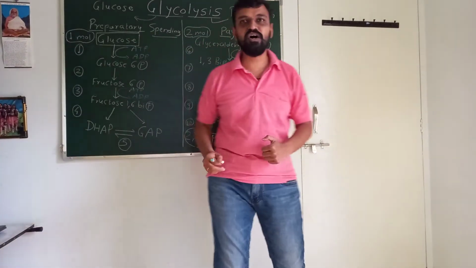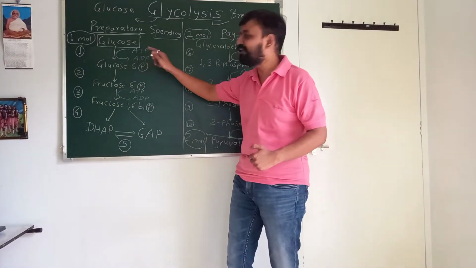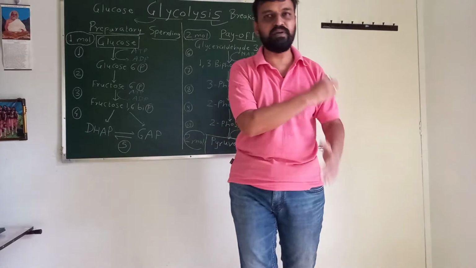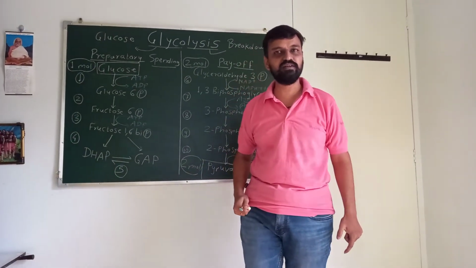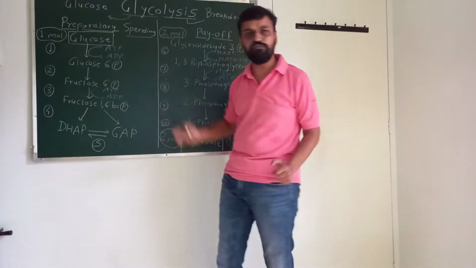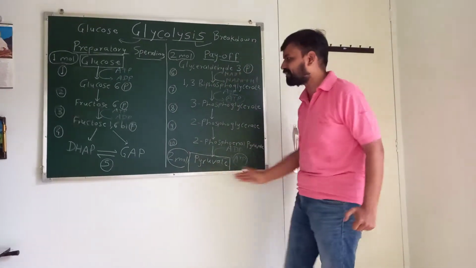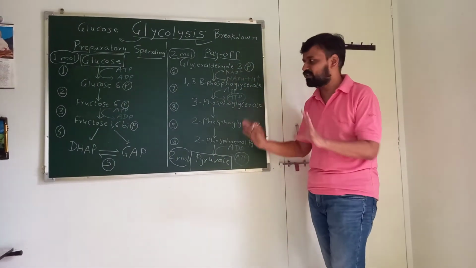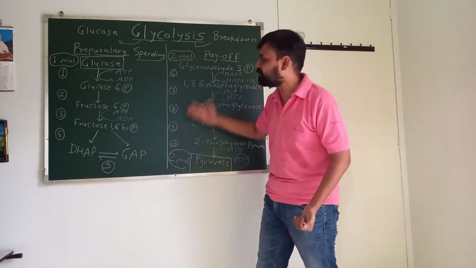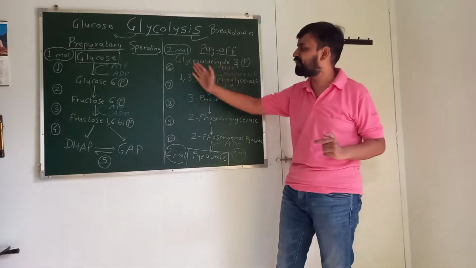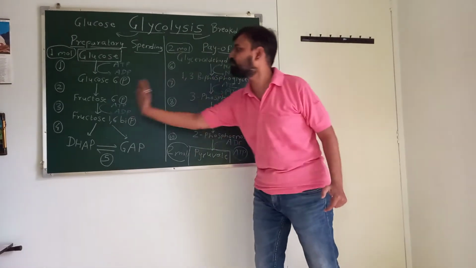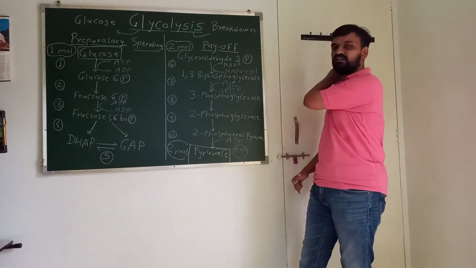Why? Because ATP is utilized in the preparatory phase. Guys, this is the most important point. These 10 steps are divided into 5 steps each, systematically represented: 5 steps on this side, 5 steps on this side.